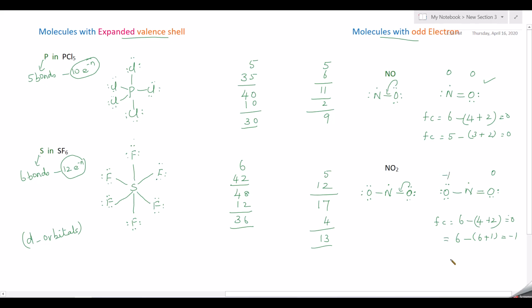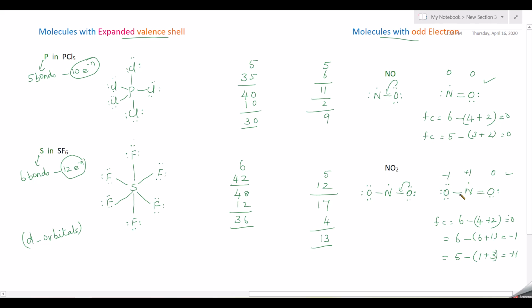And for this nitrogen, valence electrons 5, then lone pair only 1 electron, plus number of bonds 3. So here 2 and here 1, 3. So totally you are getting plus 1. So this nitrogen gets the formal charge plus 1. This is the preferred structure because the most electronegative atom, oxygen, gets the negative formal charge.